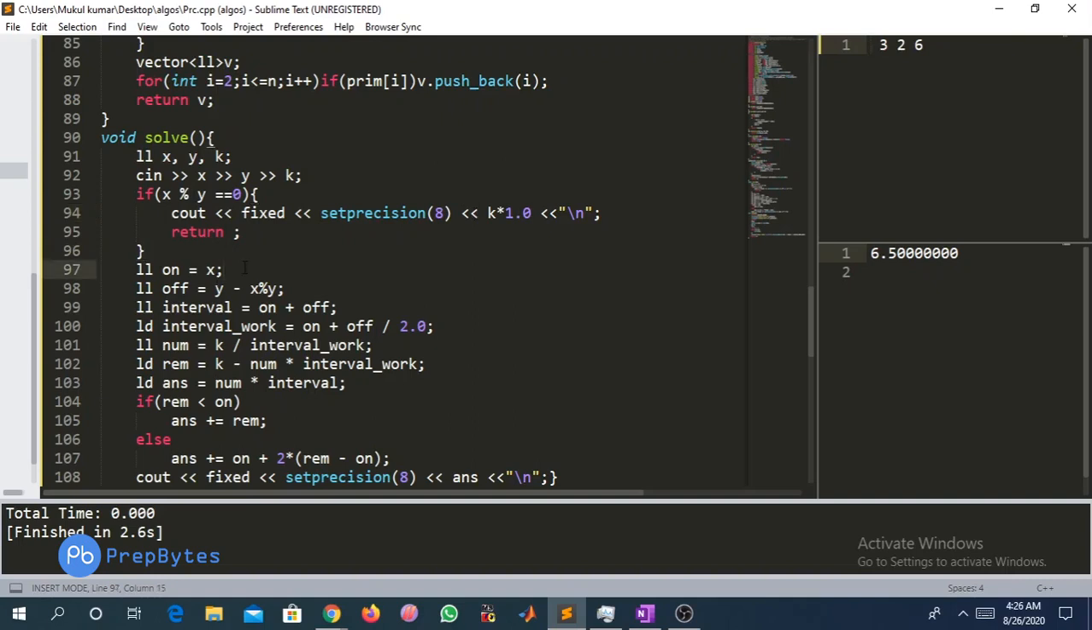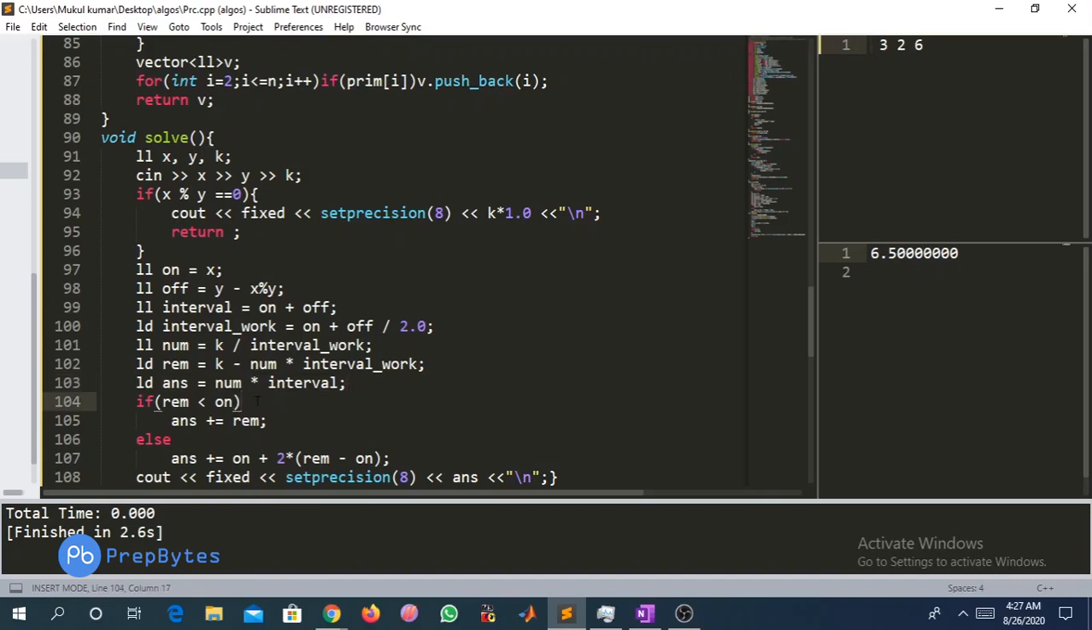Otherwise we'll find the on mode and the off mode, and we will get the interval, that is on plus off. How much work we are doing in that interval, that is how much time we are going to invest for that interval to kill the virus, is on plus off by 2. The number of intervals is k by interval work. And the remaining time will be k minus num into interval work.